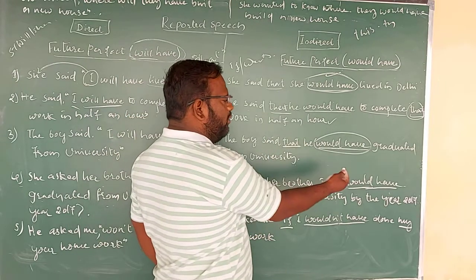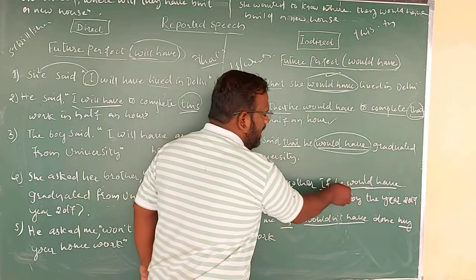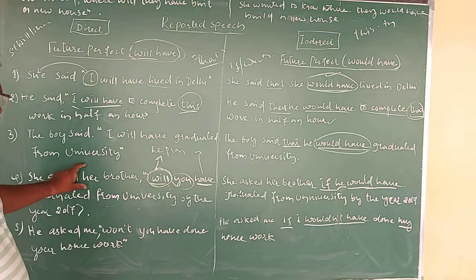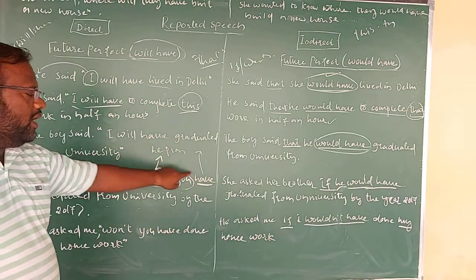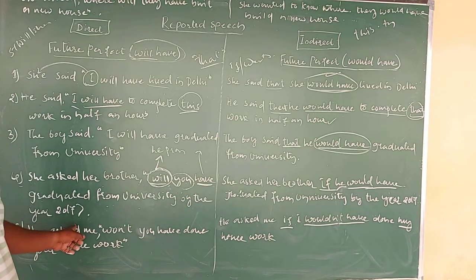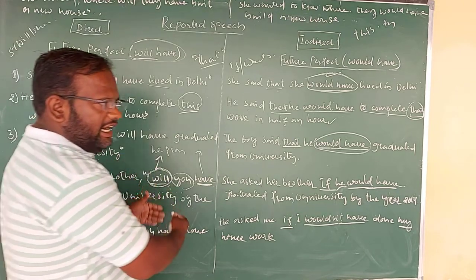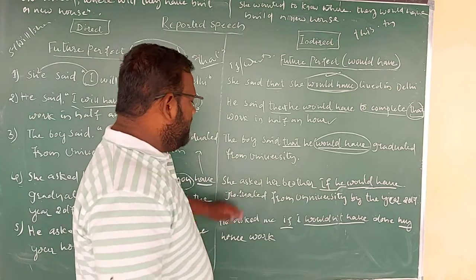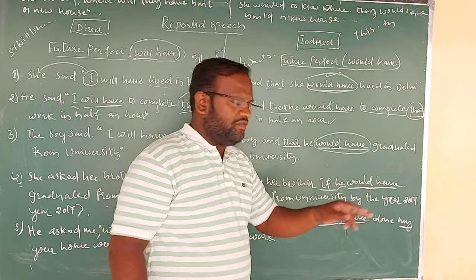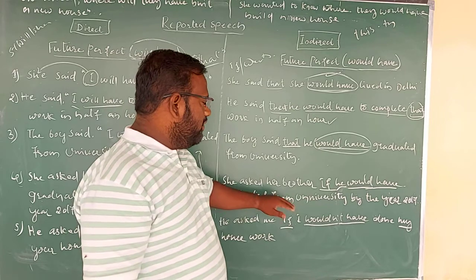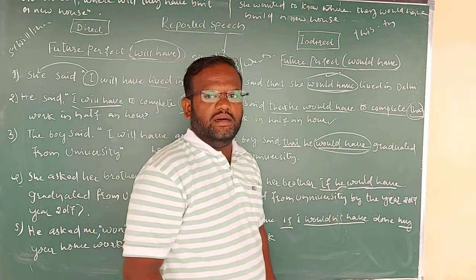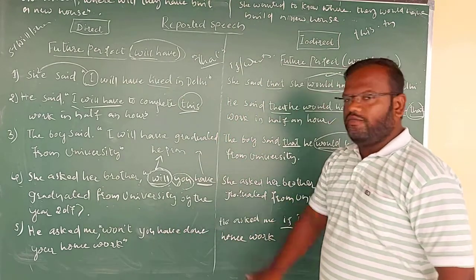So first the helping verb, and the pronoun will come first here. Let's consider: She asked her brother, "Will you have graduated from university by the year 2017?" It is in the direct speech. In indirect speech it will become: She asked her brother if he would have graduated from university by the year 2017. Hope it is clear. So let's go to example number 5.